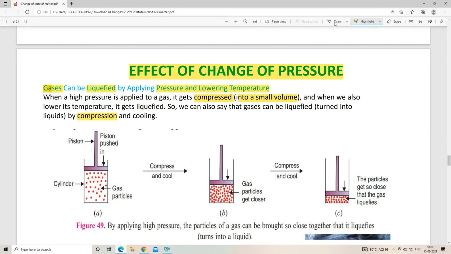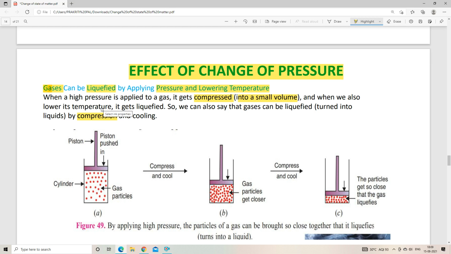If you ever see the PV diagram, it is something like that. That is why whenever we increase pressure, volume decreases, and whenever we increase volume, pressure decreases.